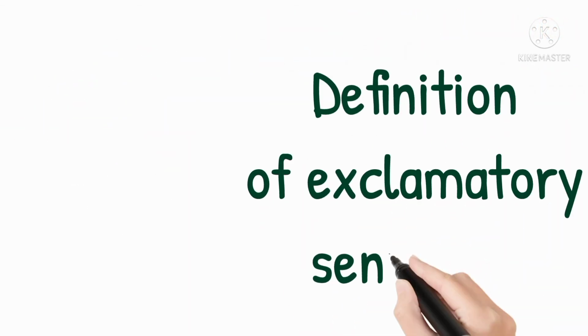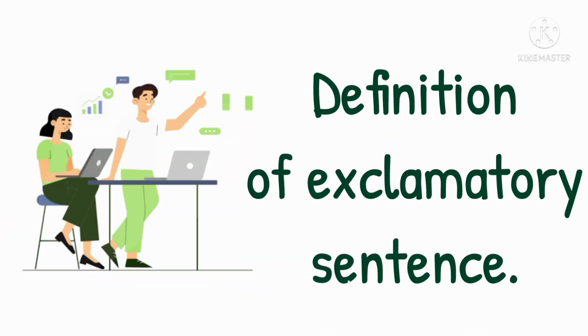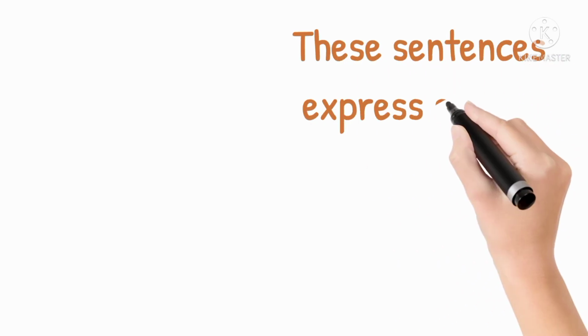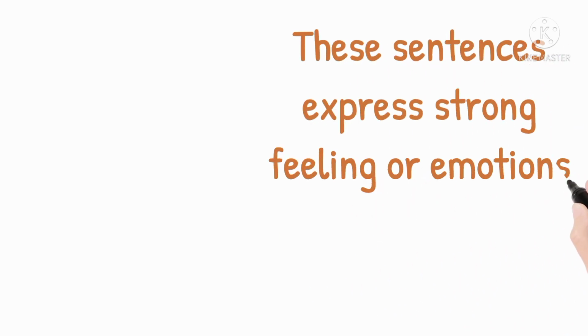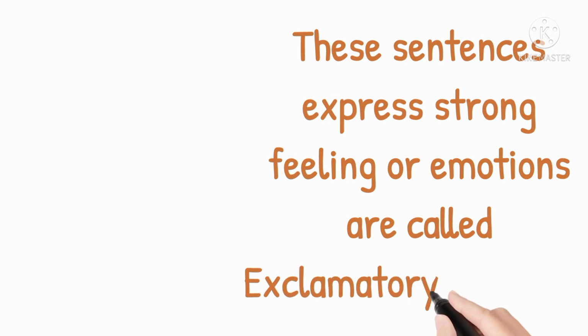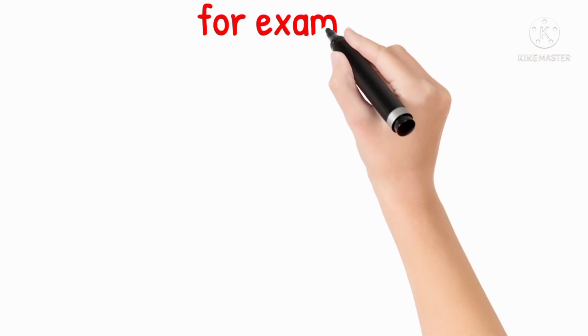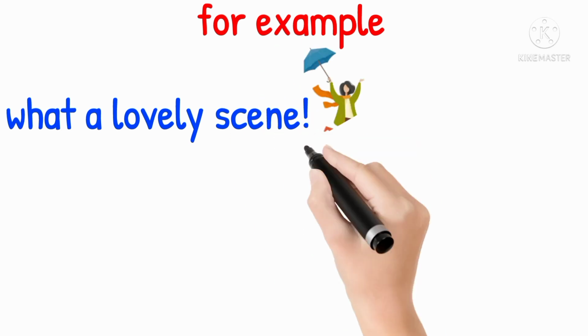Definition of exclamatory sentence. The sentences which express strong feeling or emotions are called exclamatory sentences. For example, what a lovely scene.